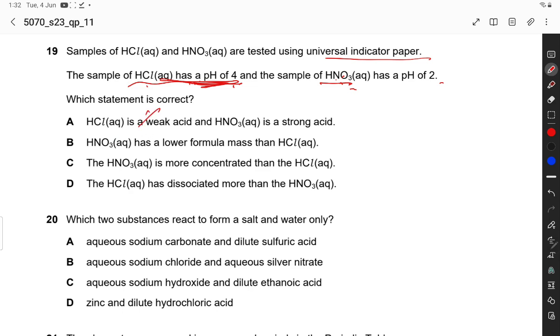HCl is a weak acid. No, this is incorrect. HNO3 has a lower formula mass. No. Formula mass does not describe the acidity or strength or pH of any acid. So this is an incorrect statement. The HNO3 is more concentrated. So this is the more appropriate statement, that HNO3 is more concentrated than HCl. HCl might be diluted, so that's why its pH is 4. So this option is the correct option.